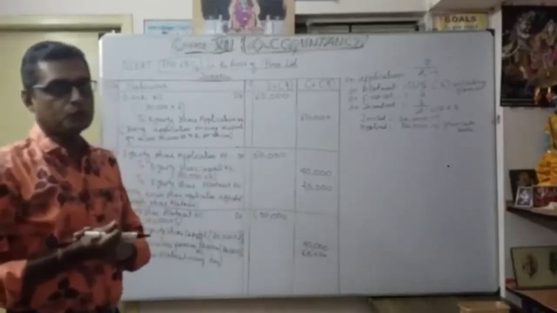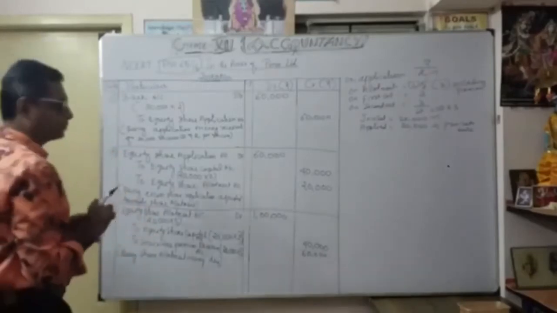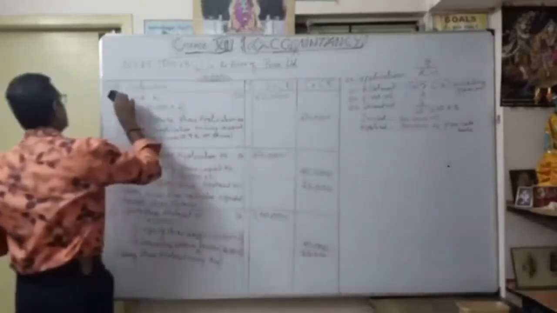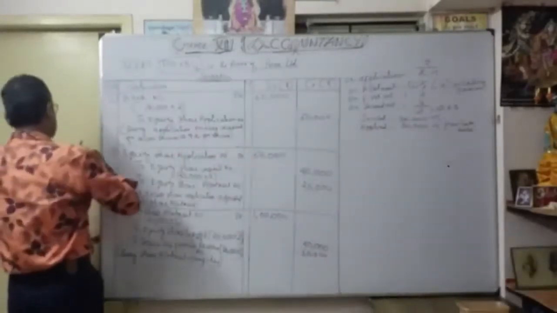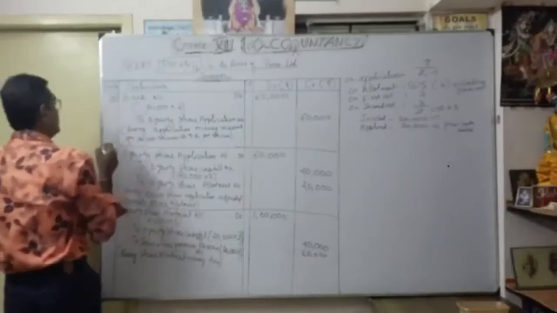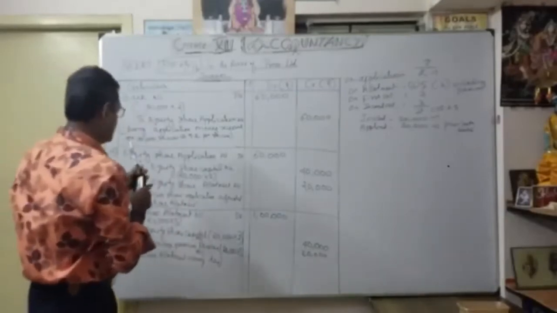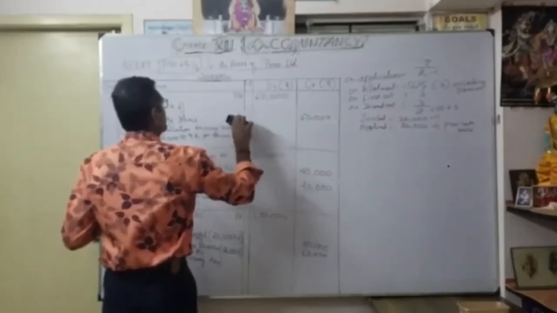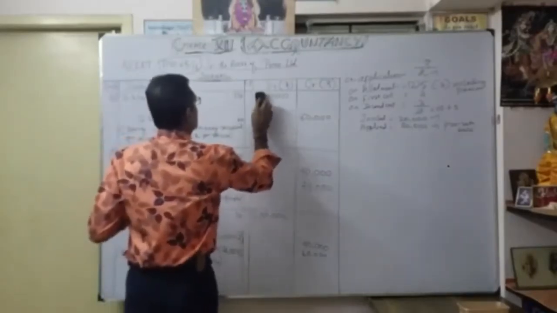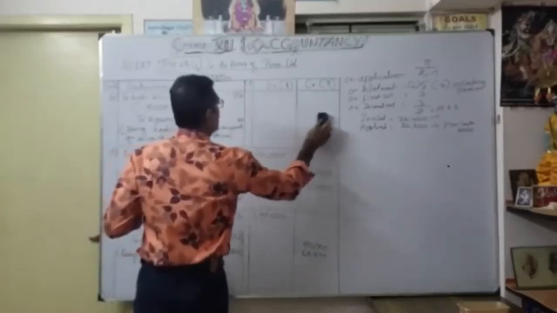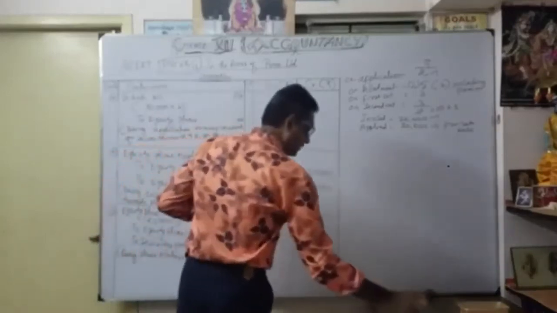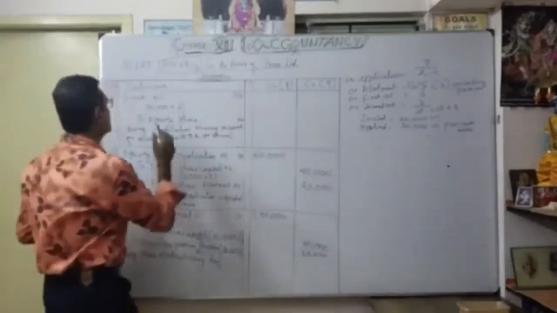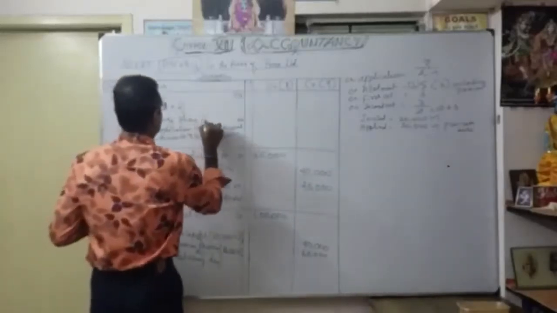Now going to move to the fourth entry. As a fourth entry, definitely equity share allotment. How much do I expect? 1 lakh. So bank account debit to equity share allotment account.